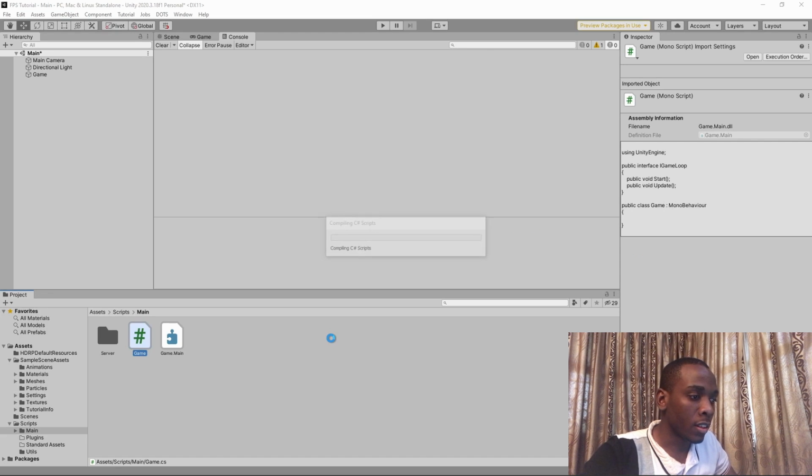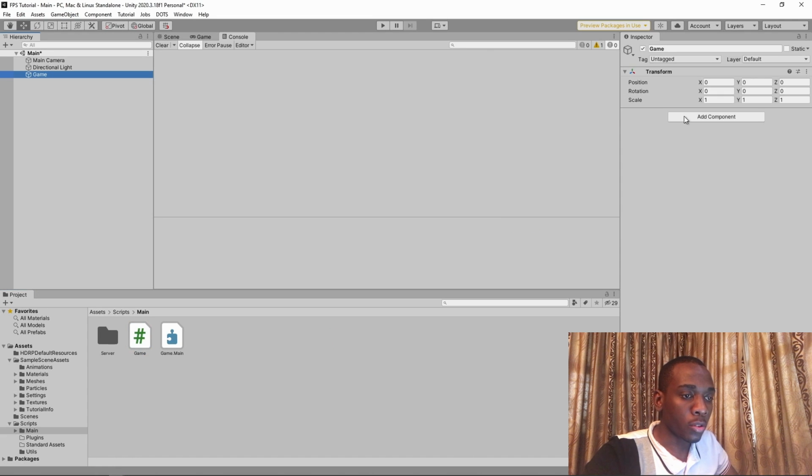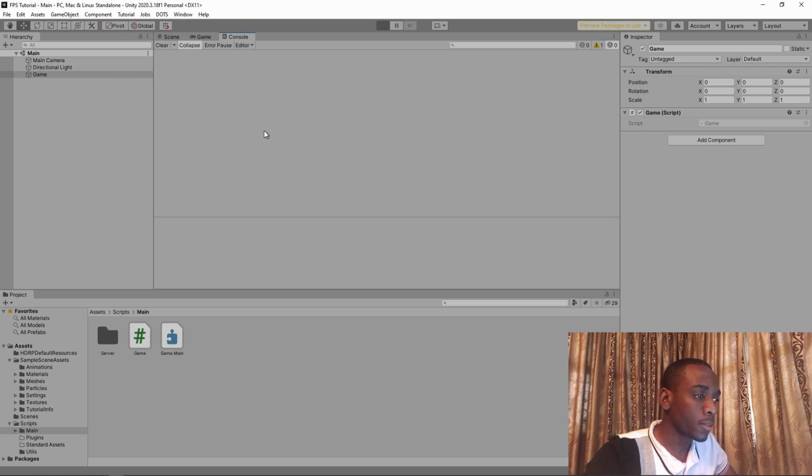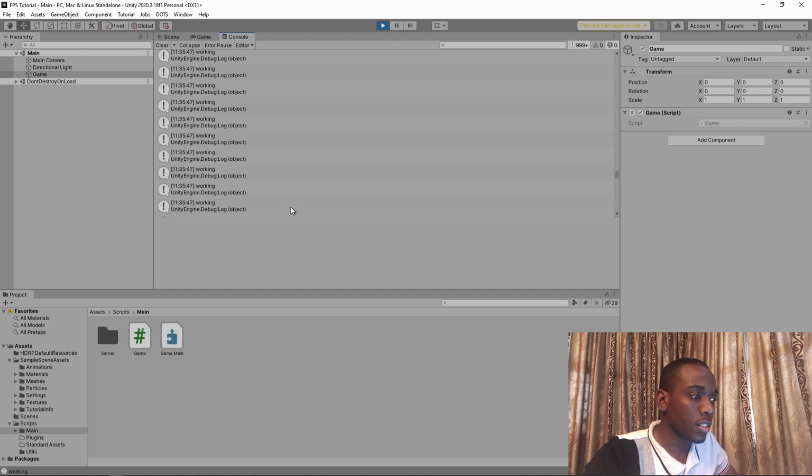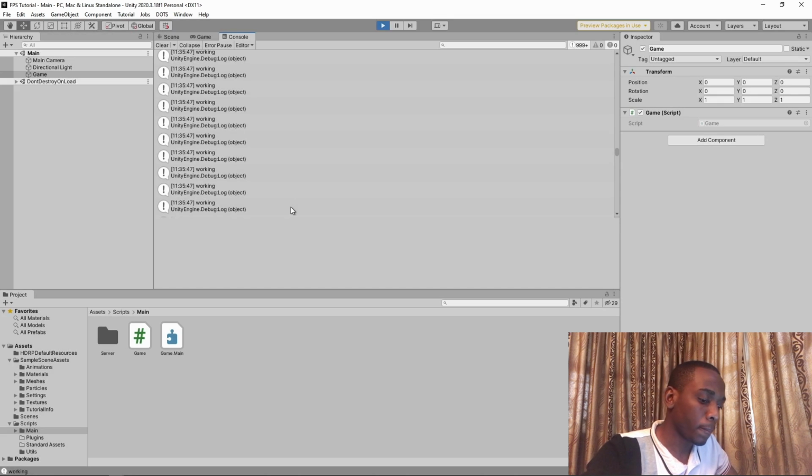Let's head back to Unity and see how this is working. I just want to make sure that the game class is actually attached to the game object. And if I go ahead and press play, we should see a log in our console. And there you go. Now the console is collapsing messages, but you can see it's constantly logging working.